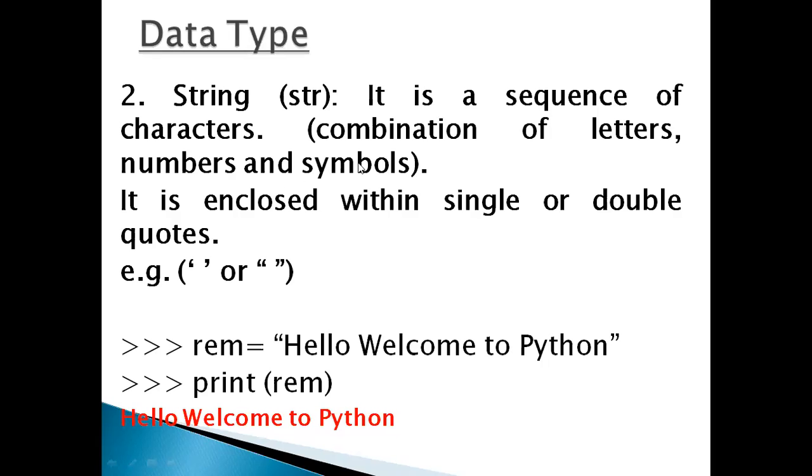It doesn't show an error when you apply any symbol. It is enclosed within single or double quotation, and if you want to input multi-line text, you use triple quotation.